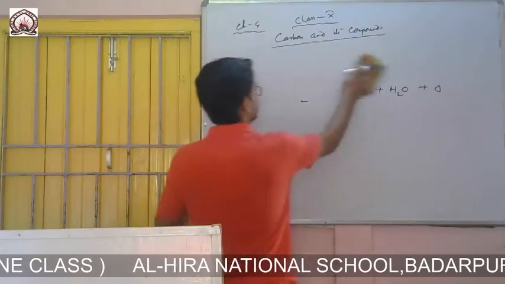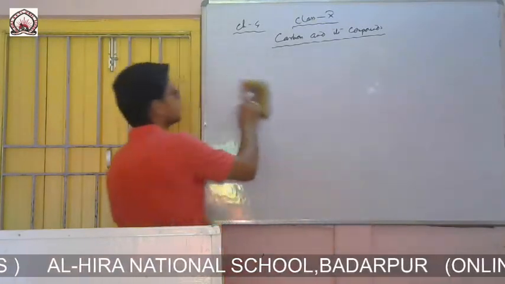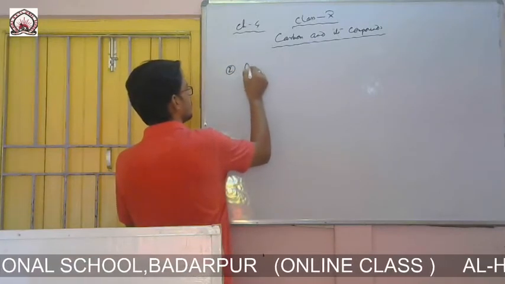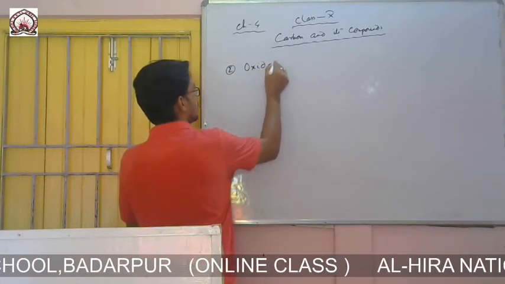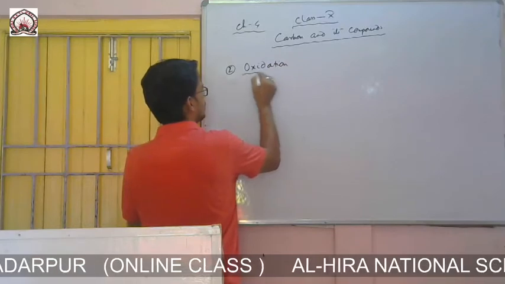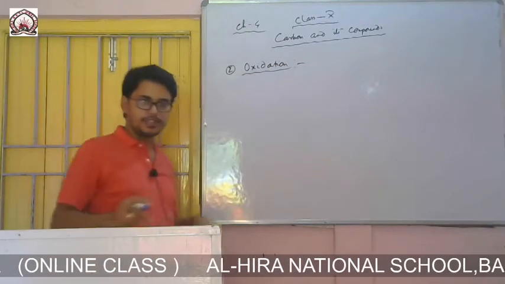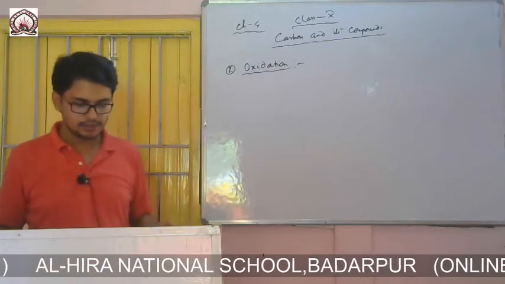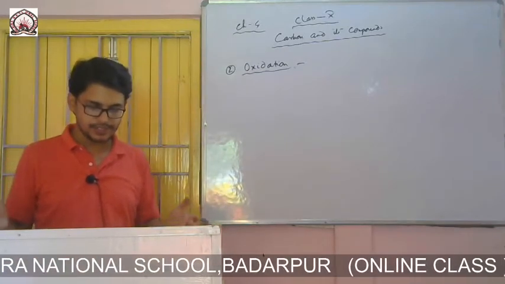Next, number 2, oxidation. Oxidation means addition of oxygen. So what happens when oxygen is added?